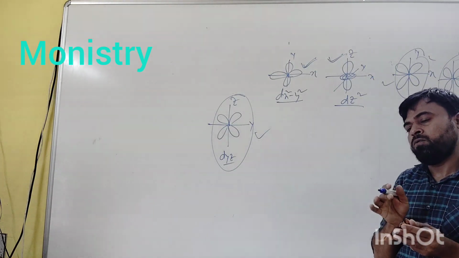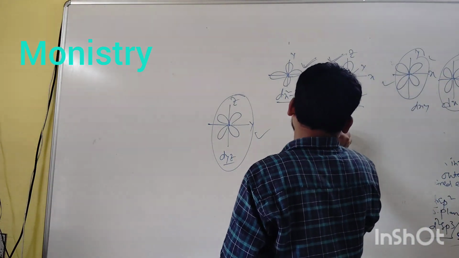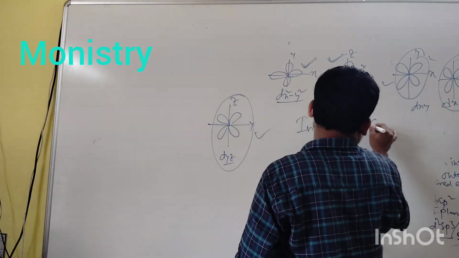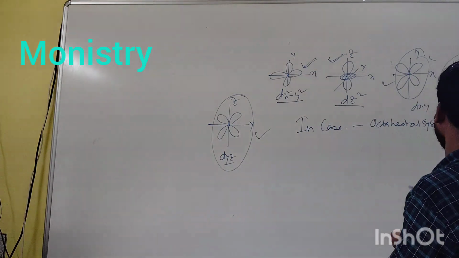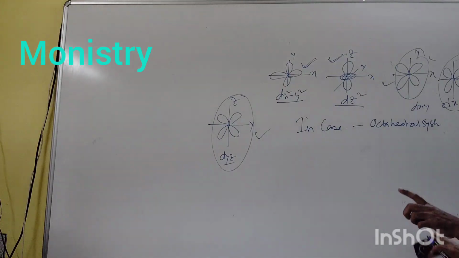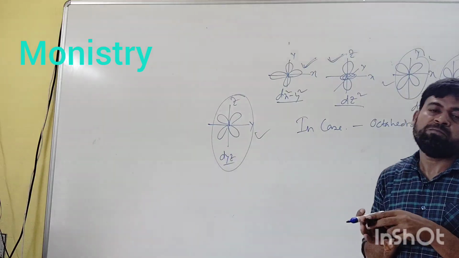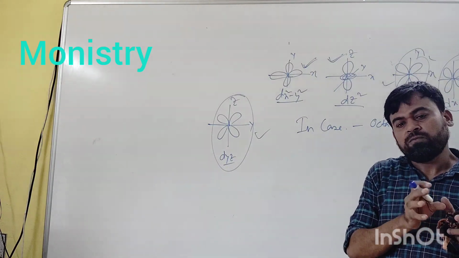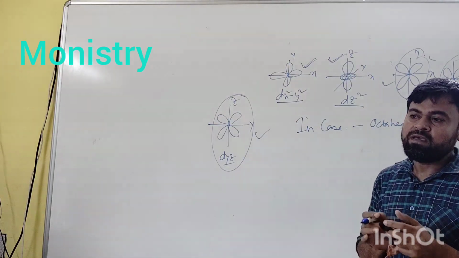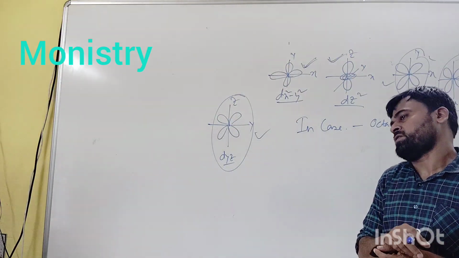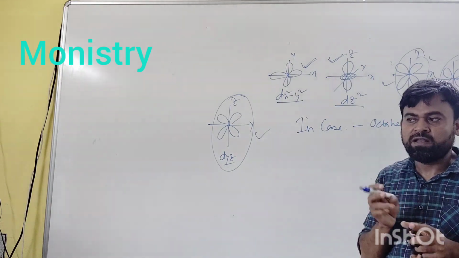When the ligands come to the central metal ion in an octahedral system, the ligand's lone electron pair and the metal's electrons repel each other, and there is an electrostatic force of attraction between the positively charged central metal ion and the ligand's electron pair.